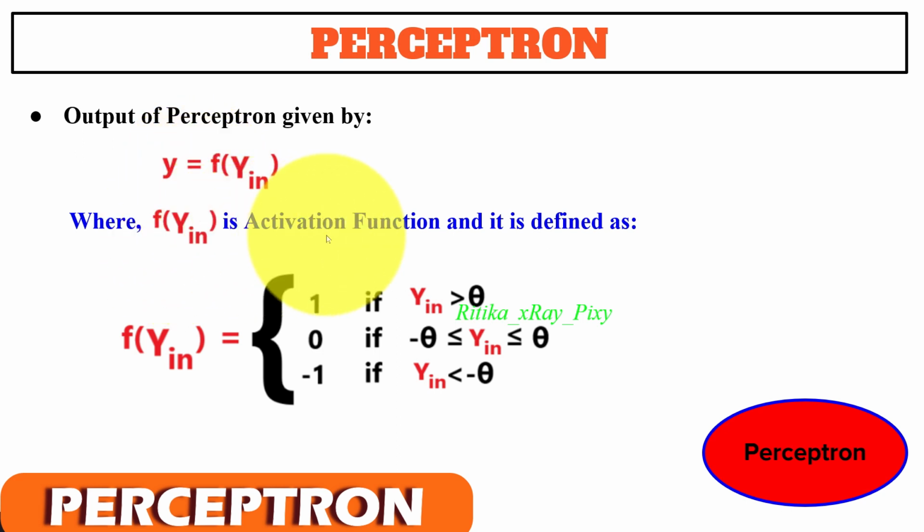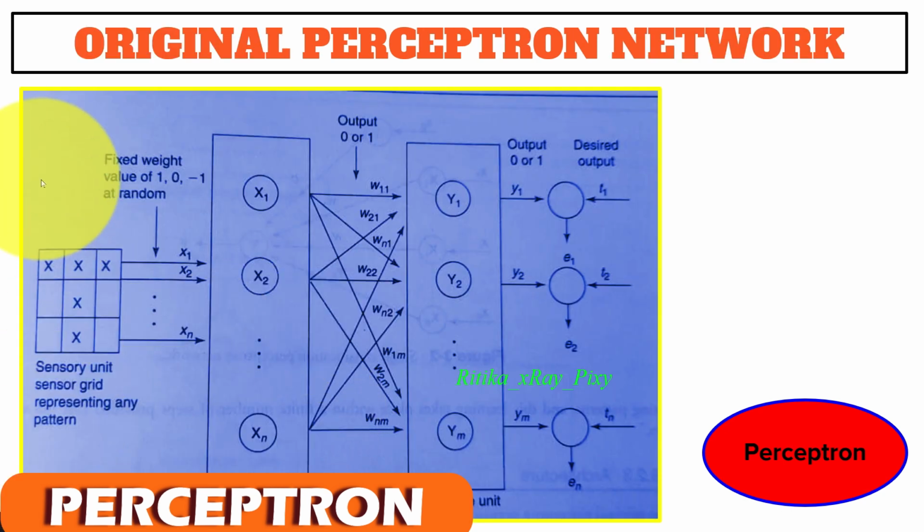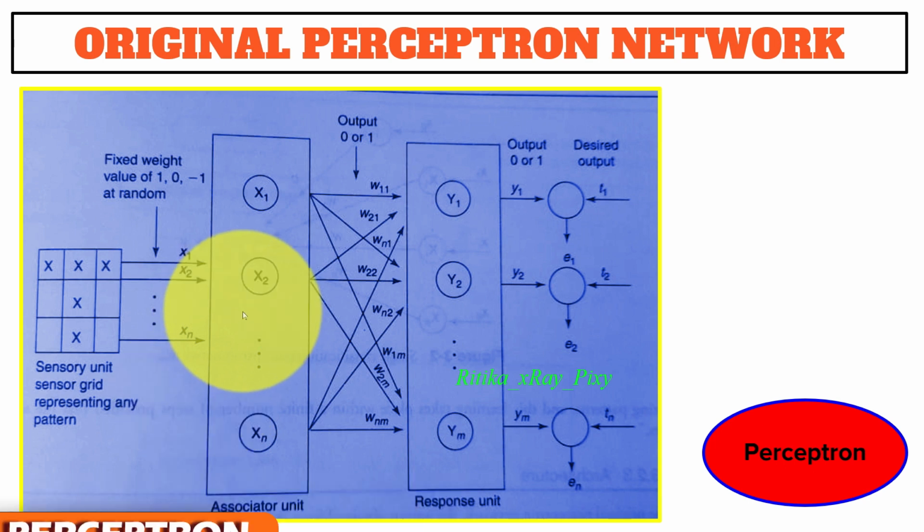Here this is the activation function that is defined as f of y, and using this we can calculate the output for any perceptron network. Here you can see we have given this simple perceptron network. The perceptron network consists of 3 units, or we can say 3 layers, that is input layer, hidden layer, and the output layer. Here you can see we have sensory input.